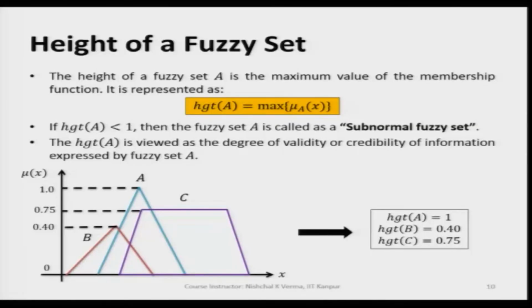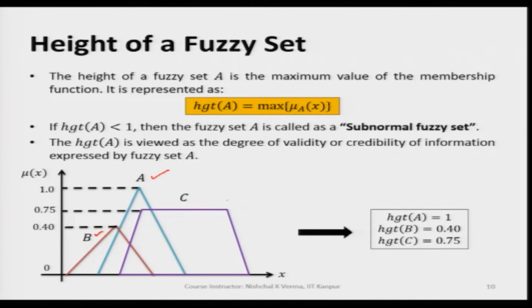How can we find the height of a fuzzy set? The height of a fuzzy set A is defined by hgt of A, and this hgt of A is equal to the max of all the values of membership.